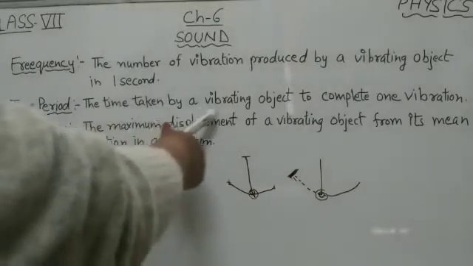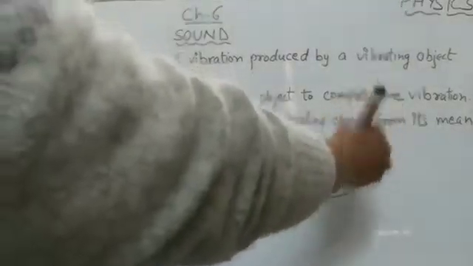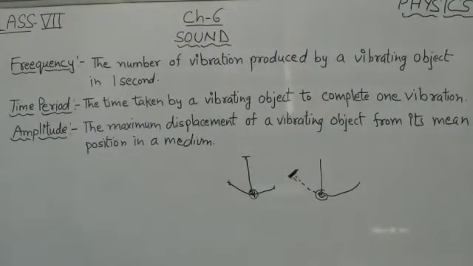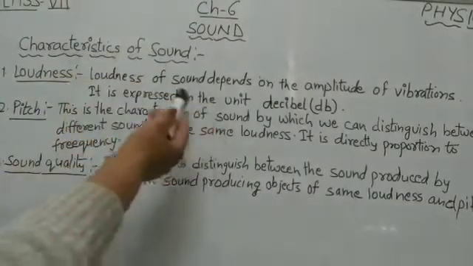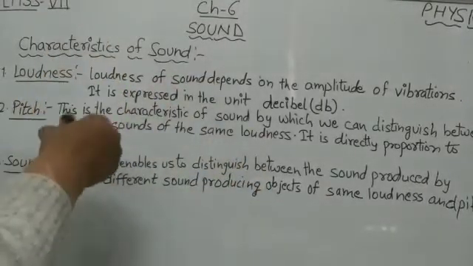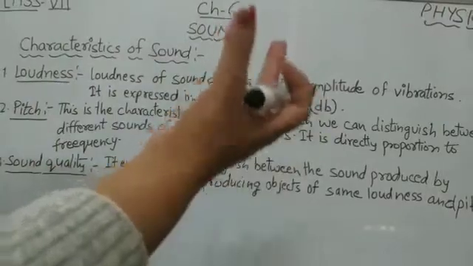So the maximum displacement of a vibrating object from its mean position in a medium is known as amplitude. Now we will discuss the characteristics of sound. So first one is loudness. Sounds are produced by vibrating objects.